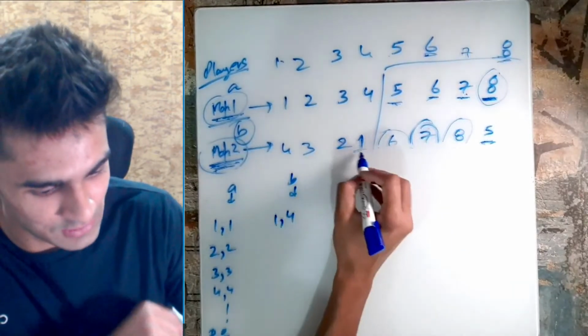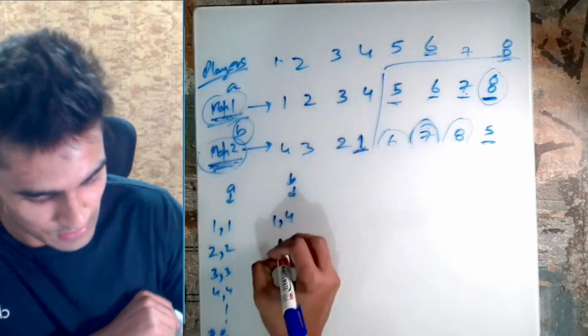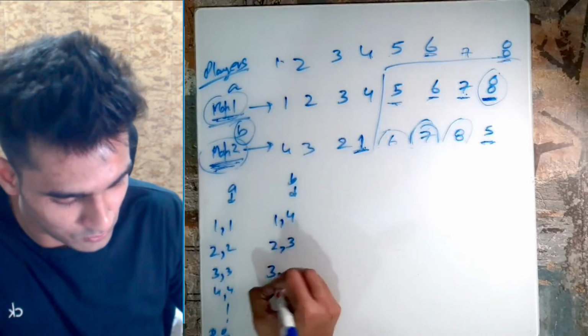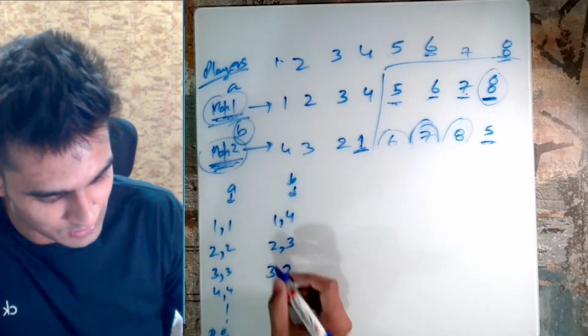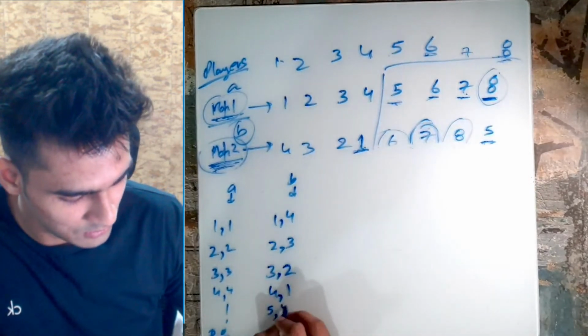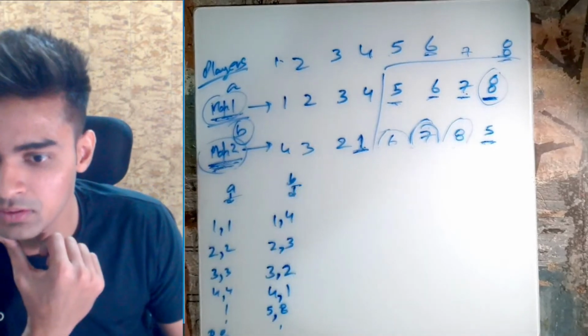The reason is because map 2 has the smallest value as 1 and player 4. Okay, then the next value is 2 3, then the next value is 3 2, 3 2, next value is 4 1, then we have 5 8, and so on. Okay, so this is A and this is B.